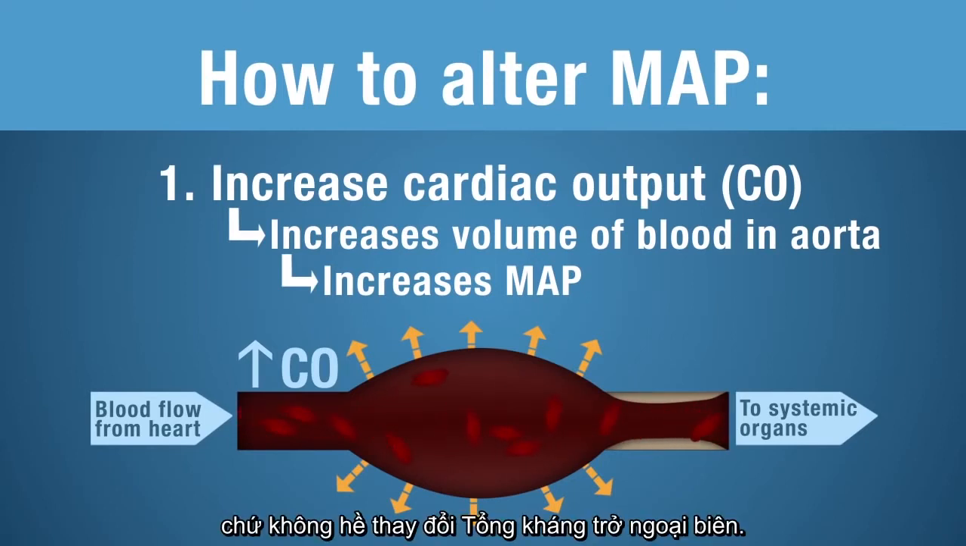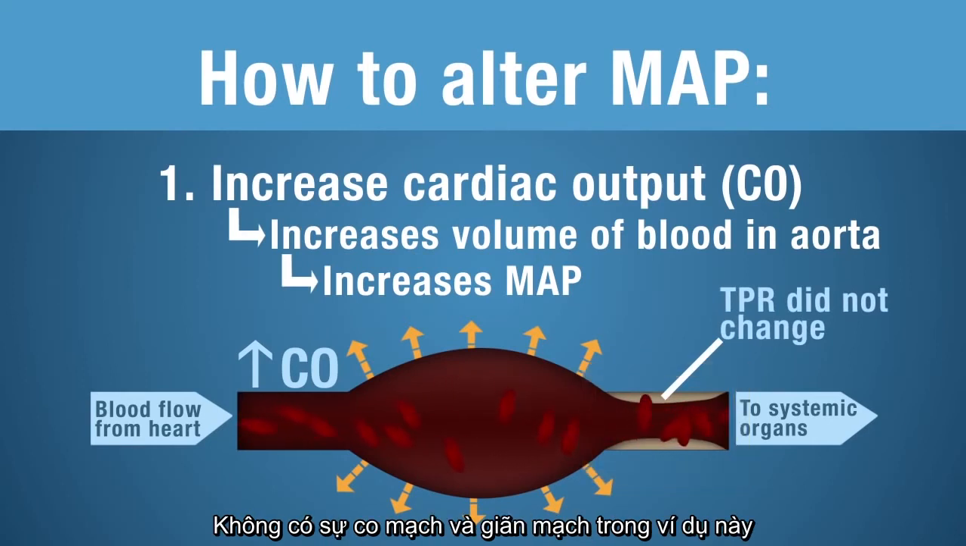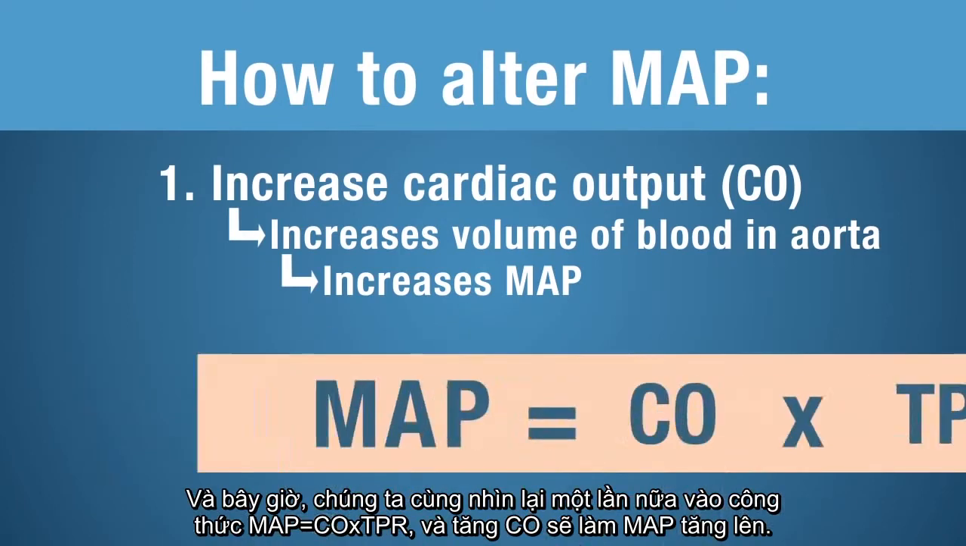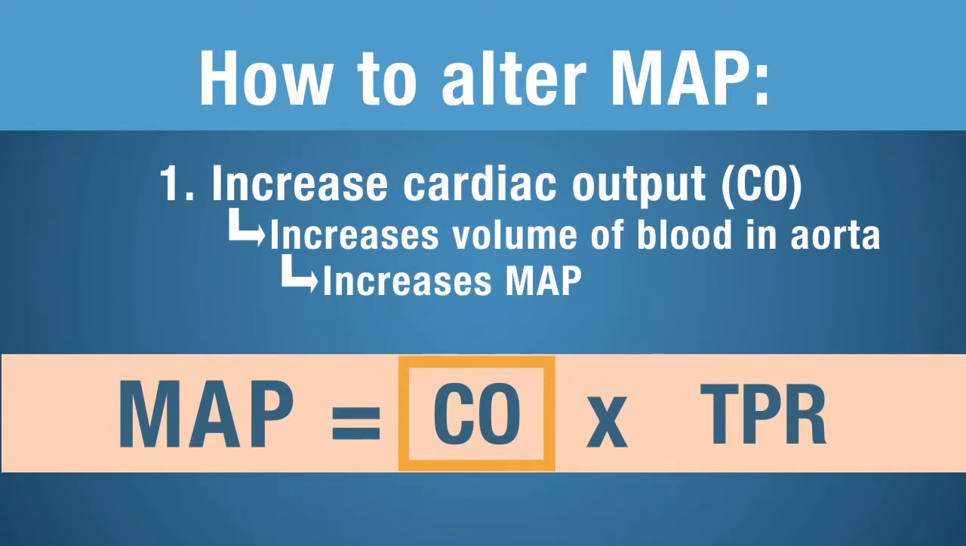Now, please notice here that we did not change the total peripheral resistance. There's no vasoconstriction or vasodilation in this instance. Here we are only increasing cardiac output. Again, look at your formula. Cardiac output, if I increase this, that's going to increase MAP.